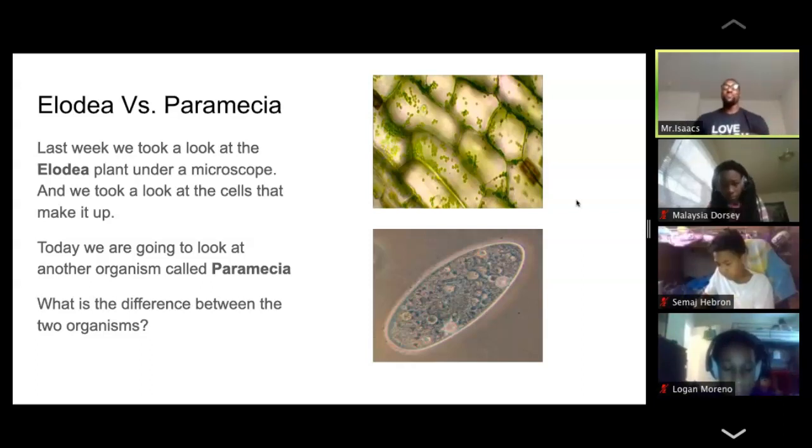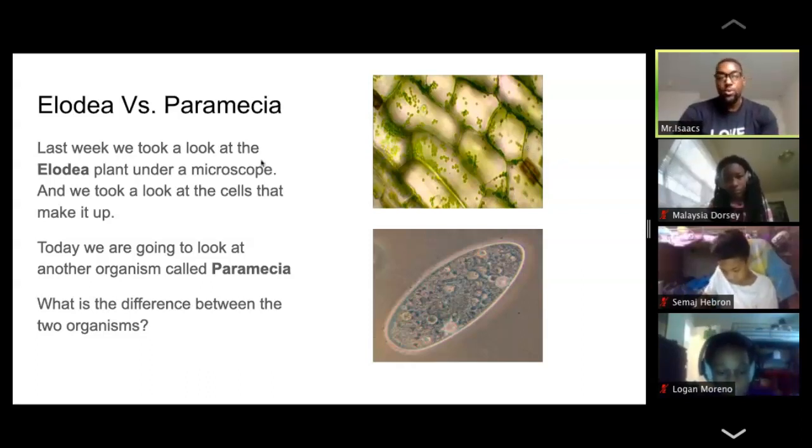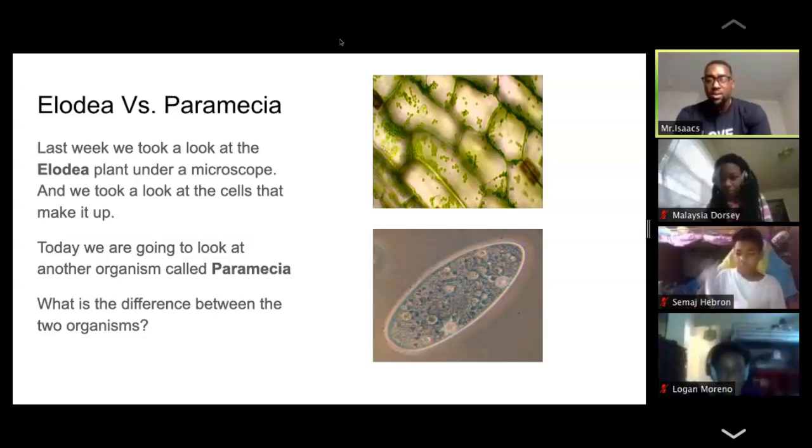Thank you, Nishida. Thank you, Duchess. Thank you, Kendall. Yeah, it's just normal stuff. It doesn't even have to think too hard. Just looking at it, what looks different between the two organisms, right? Let's give about 10 more seconds for us to hit that chat. Again, remember, we're trying to earn all of our PBIS points today by participating in the chat and other ways as well. Thank you to Ryan.